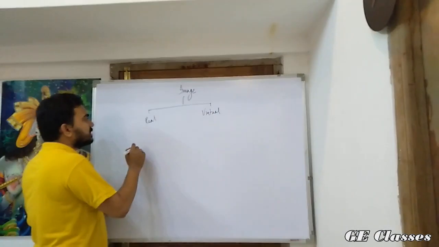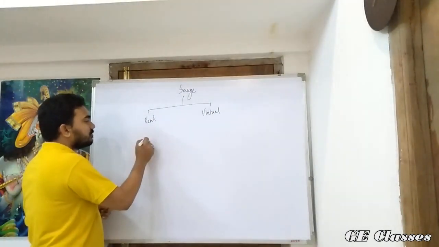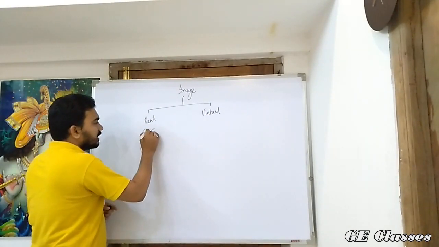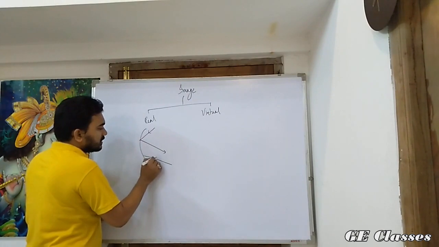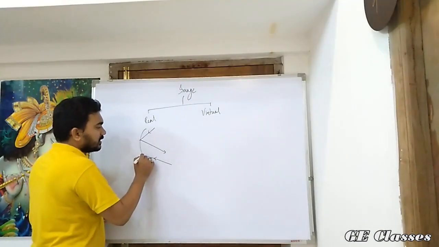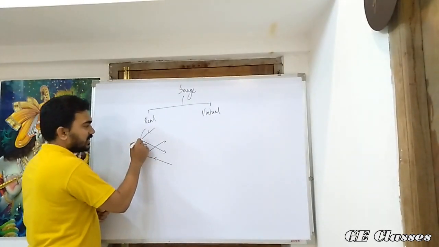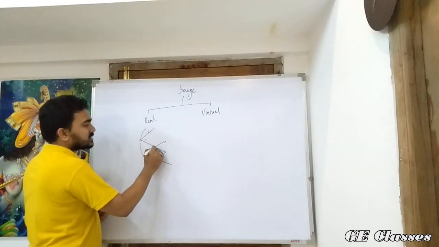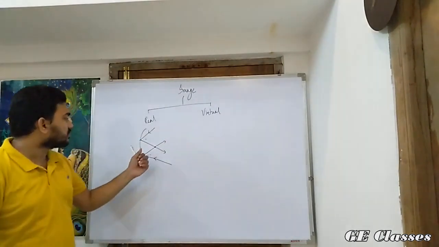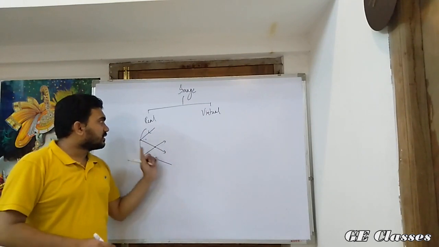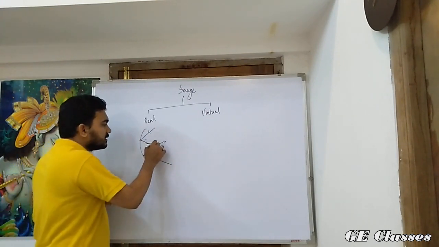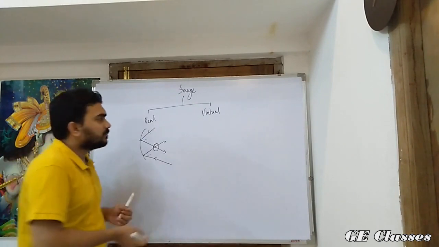Real images are those that are formed by actual intersection of rays. Suppose these are two rays which after reflection intersected at this point. So this point where the rays after reflection actually meet represents a real image.